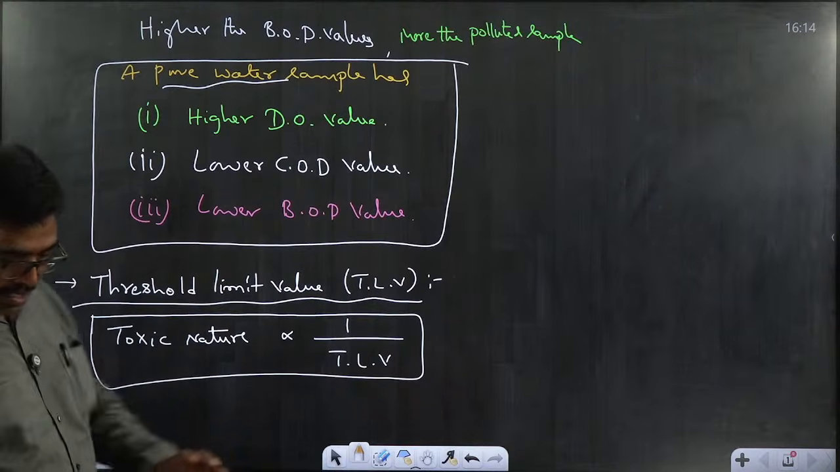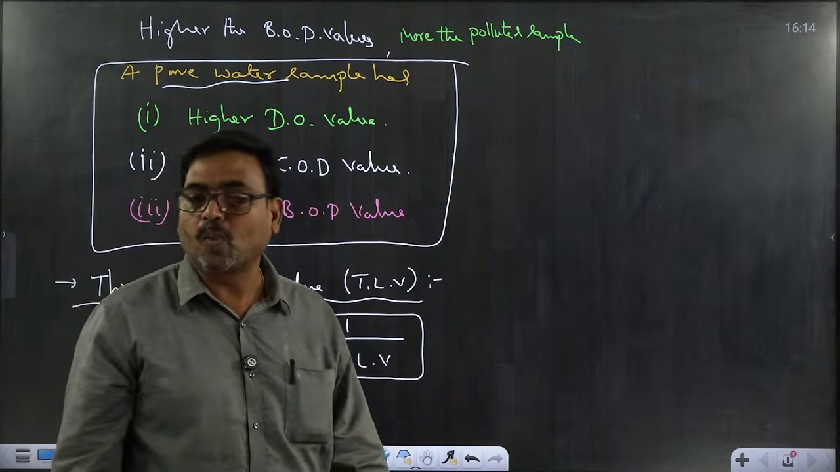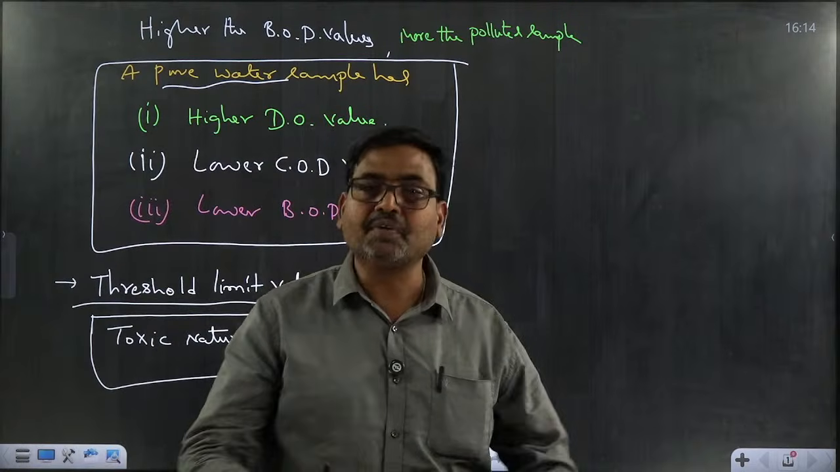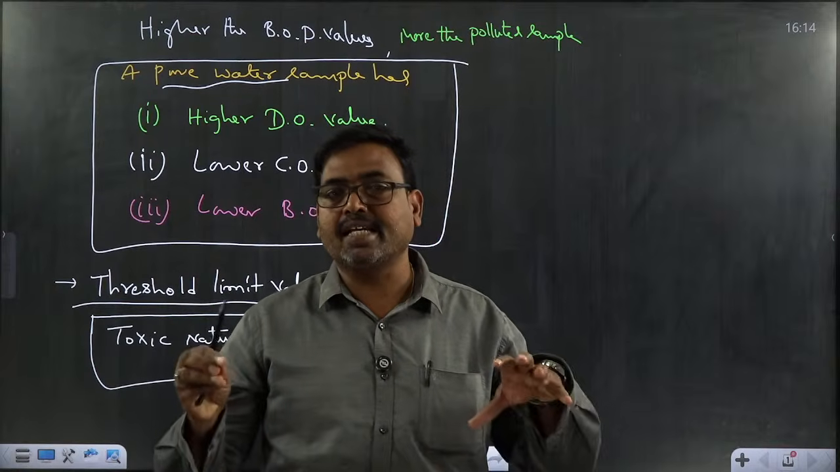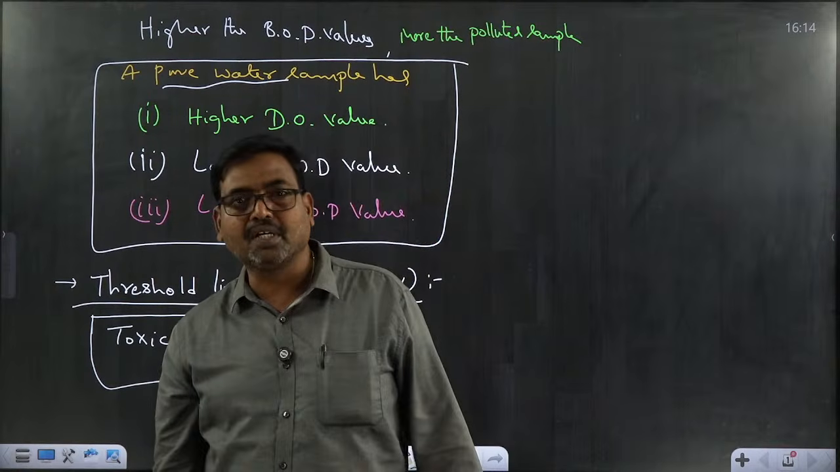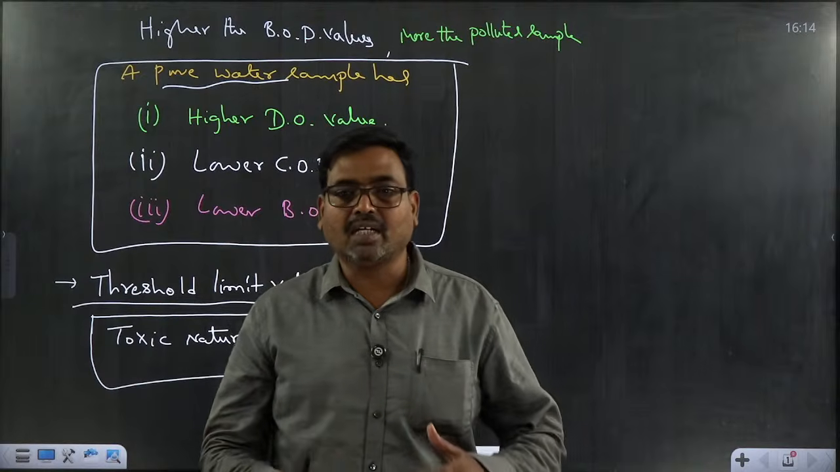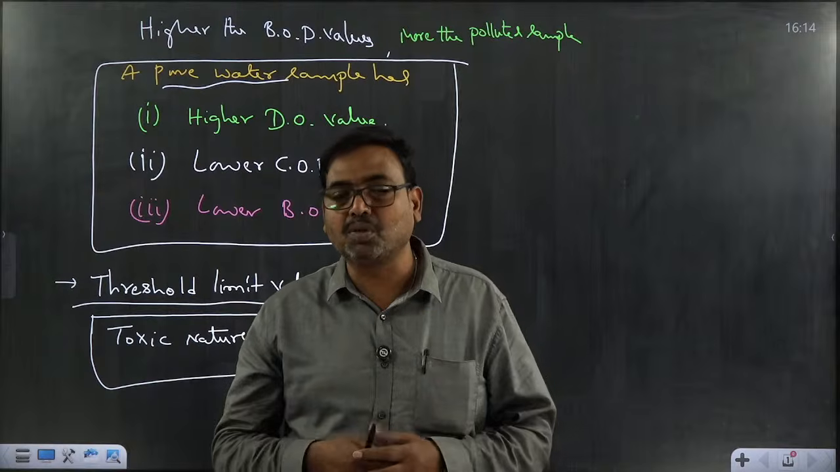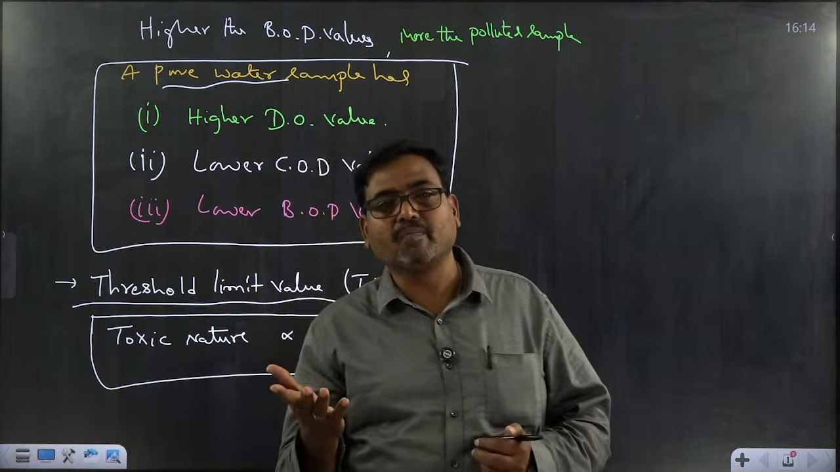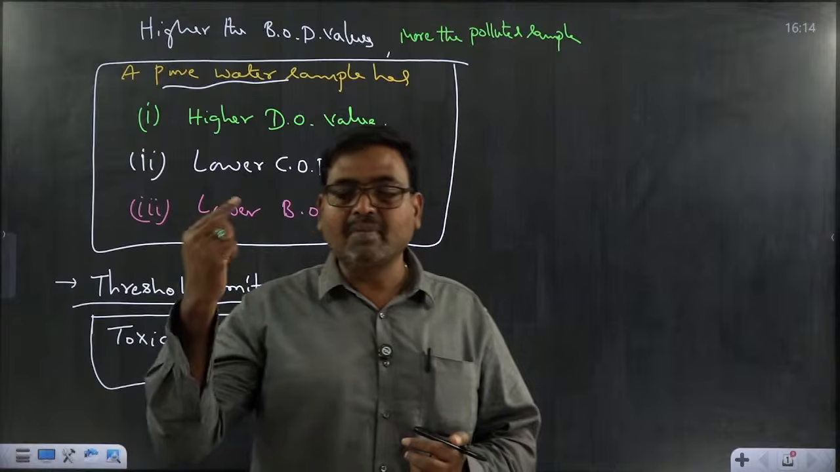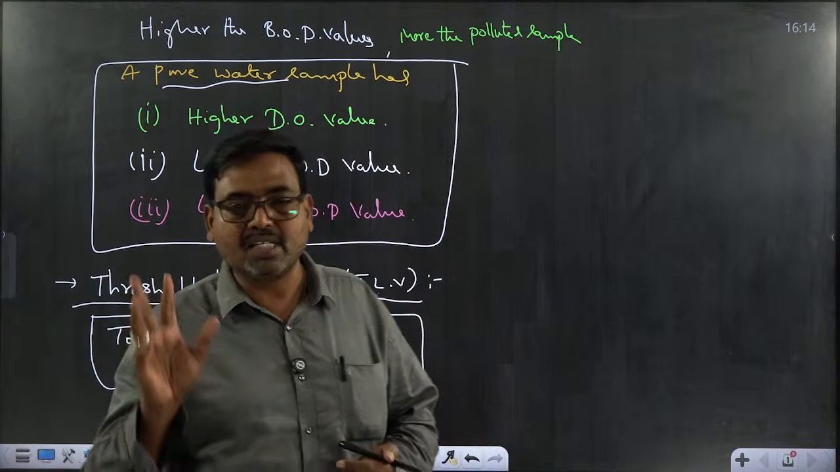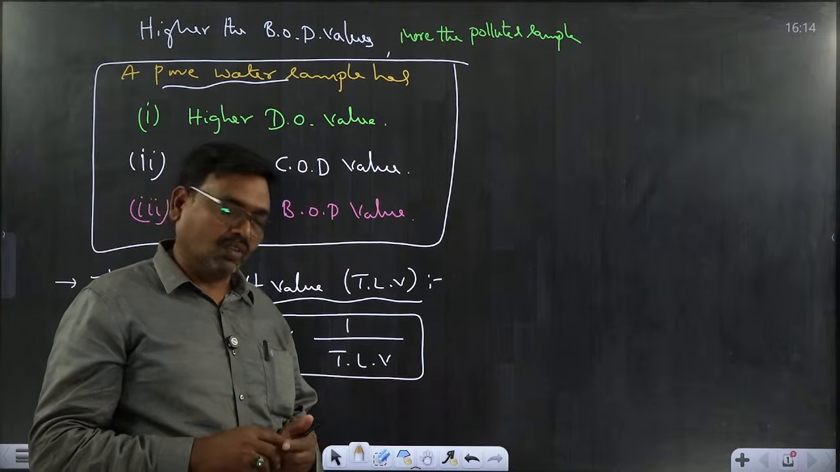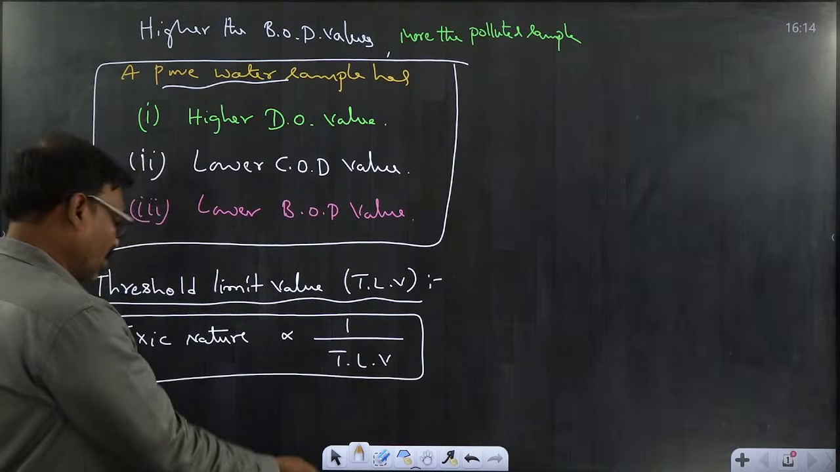Here, when a person is continuously exposed in an industrial area for up to 7 to 8 hours continuously, he is exposed to the pollutants continuously. Up to what level his body can withstand the pollution is said to be the threshold limit value. If that limit is crossed, then the person will be severely affected by the pollutant.